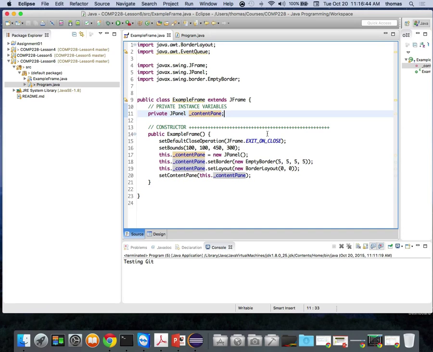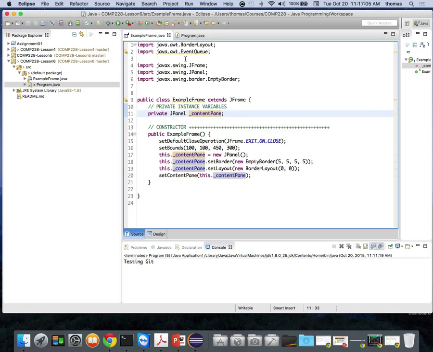By the way, in a few seconds, I'm going to put this up on GitHub. Don't worry if you can't follow along. Even if you don't have the piece parts that I just used to create my JPanel and my JFrame, don't worry, it'll be up on GitHub in a few minutes. So you'll be able to follow along regardless if you have the tools that I have. Okay, so this is part one.